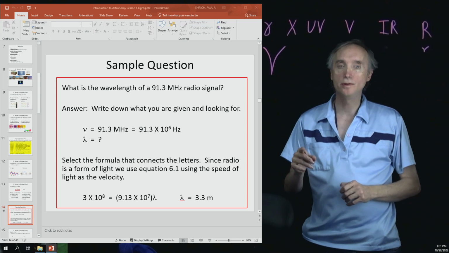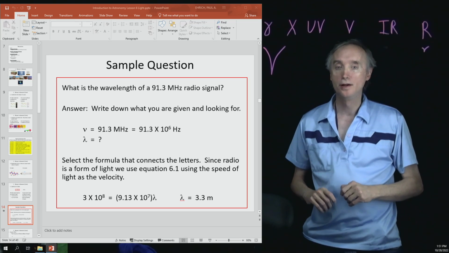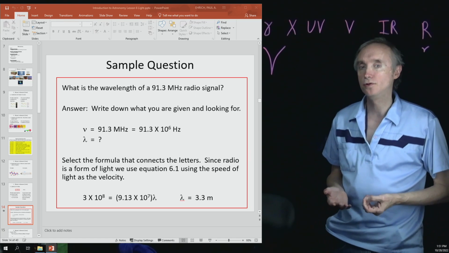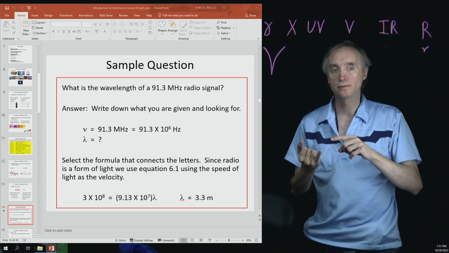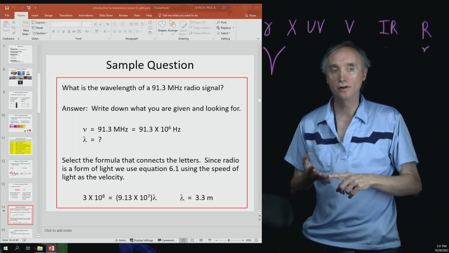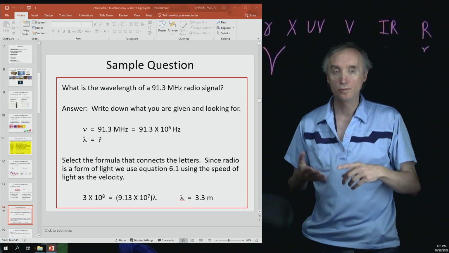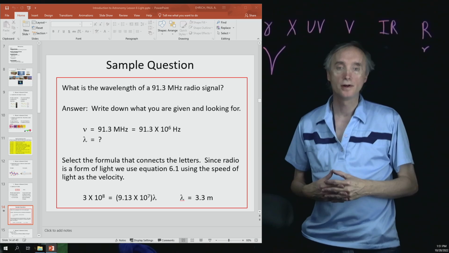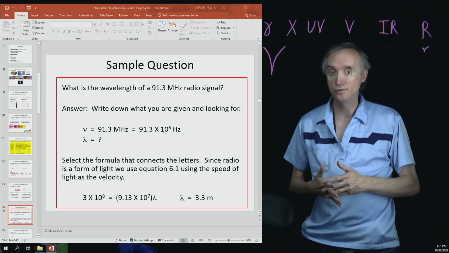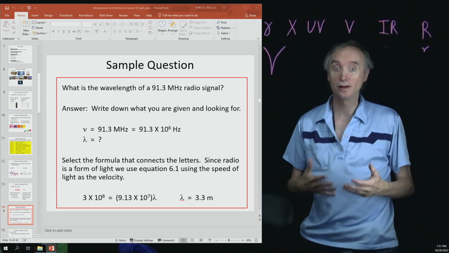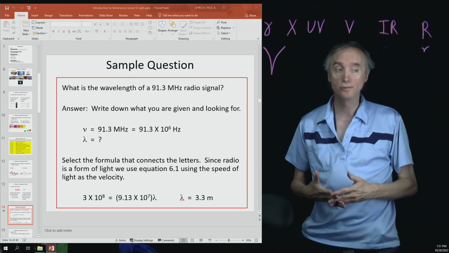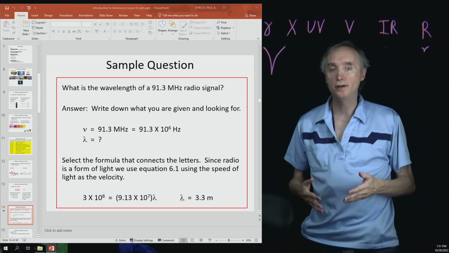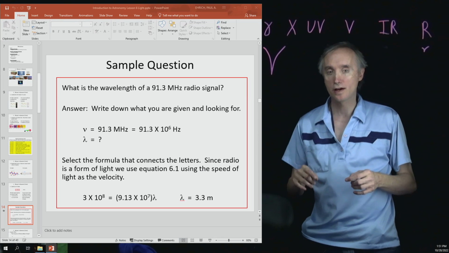Okay, and then it says what is the wavelength, and we know that the letter for wavelength is lambda. Our next step is: what formula do we know that has a speed, a wavelength, and a frequency? Well, we just did that one, so we select the formula that connects the letters. And the speed we're going to use is the speed of light, because it is light that's traveling, the radio signal. So we're going to say 3 times 10 to the 8th equals 9.13 times 10 to the 7th.